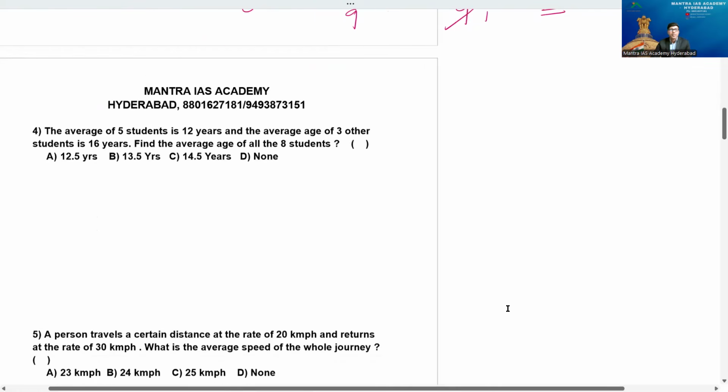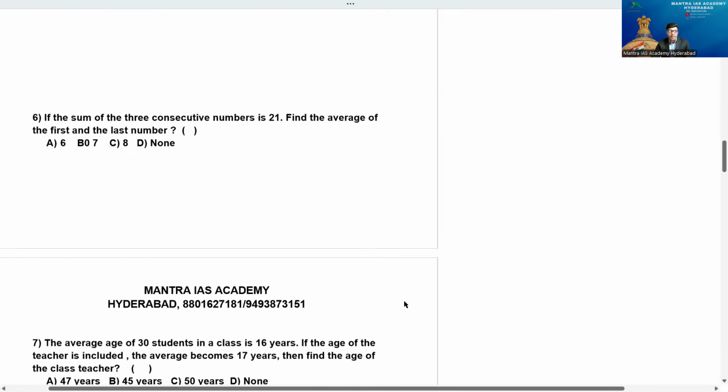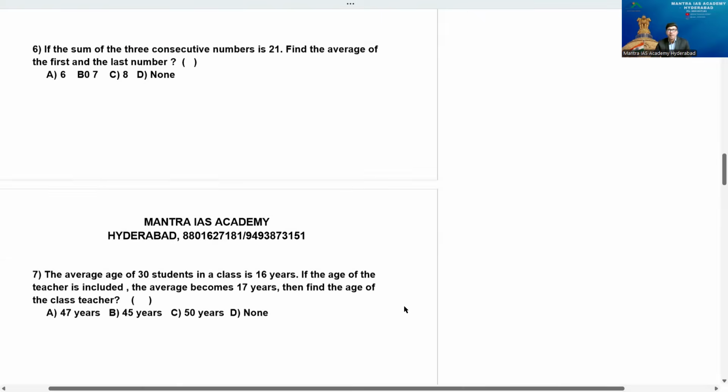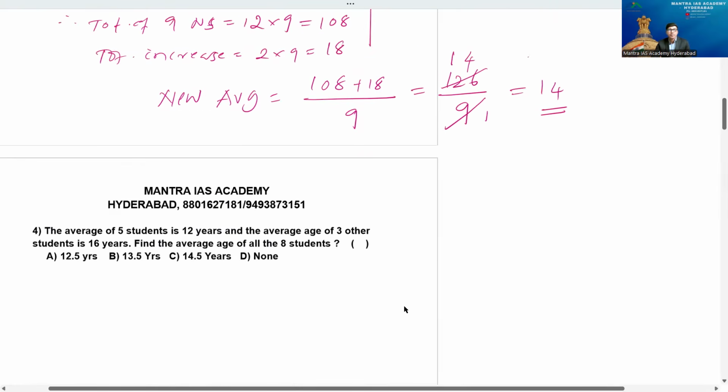Fourth question. The average of 5 students is 12 years. I've taken 15 beautiful questions now. I told you already, just check it once again. Very beautiful questions, and mostly I'll tell the answers, of course. Right? Then look at the point here.